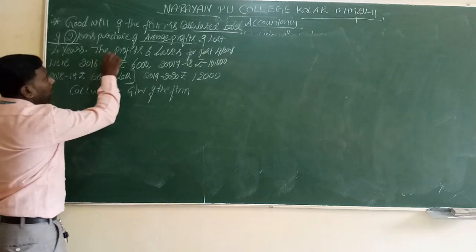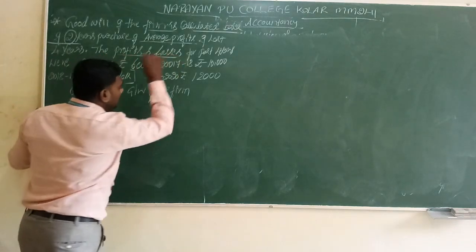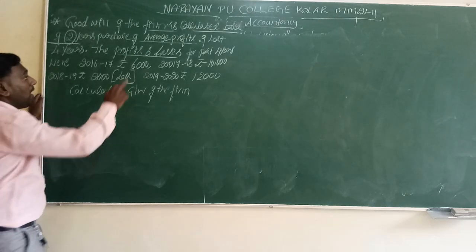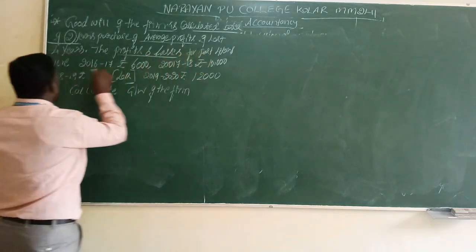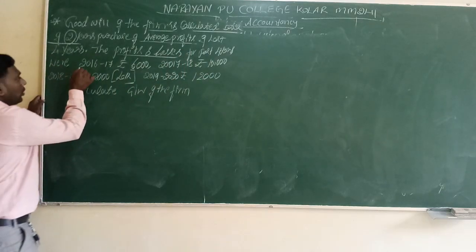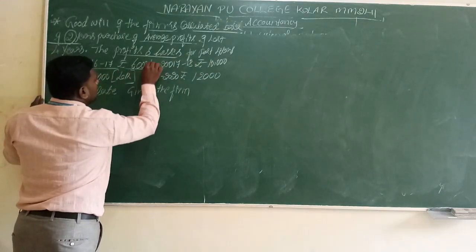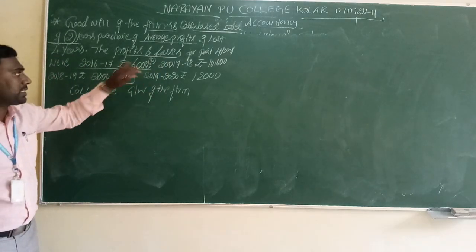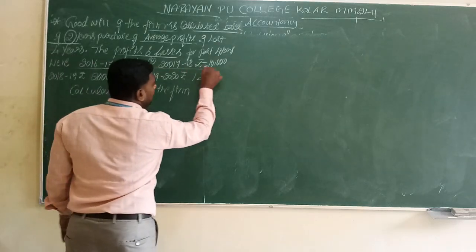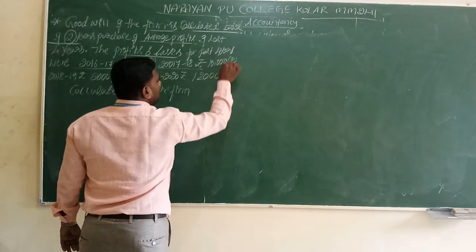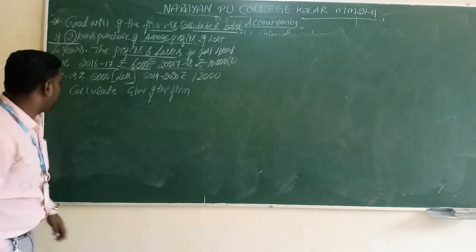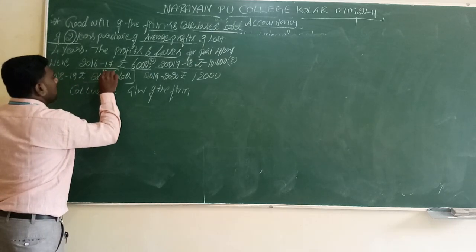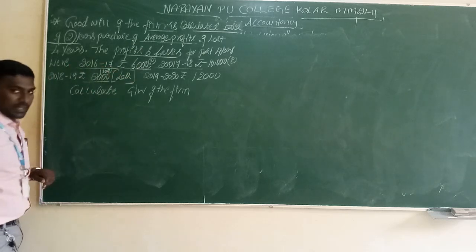Here the profits and losses both are given. We have to consider the profit and losses for the past 4 years. 2016-17, rupees 6,000, so it is a profit. They didn't mention anything else, so we should consider that as a profit. 2017-18, rupees 10,000, we should consider this also as a profit. 2018-19, they have given 2,000, that will be considered as a loss, so the bracket itself they have to mention.